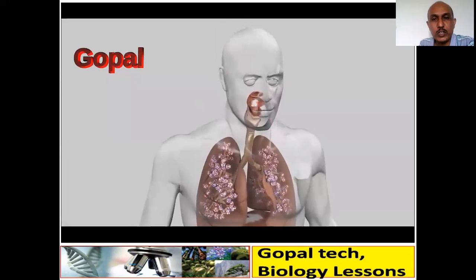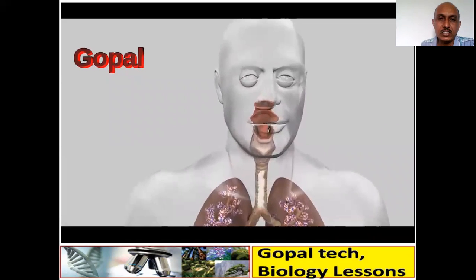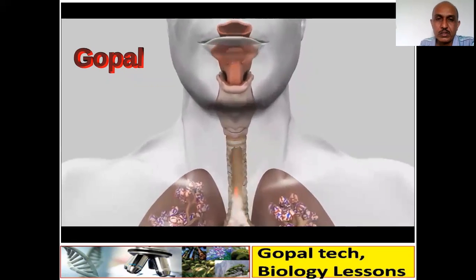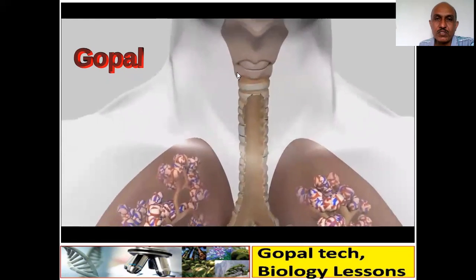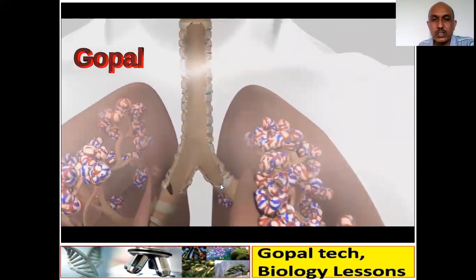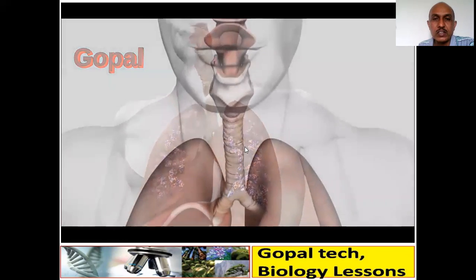Now, just watch this video. See how the air enters inside, that is inhalation, and how the air is coming outside, that is exhalation. Now you can see this is the trachea, this is the larynx. Now you can see the cartilaginous rings here. So this is further divided into bronchioles. Okay, now inside the lungs you can see.